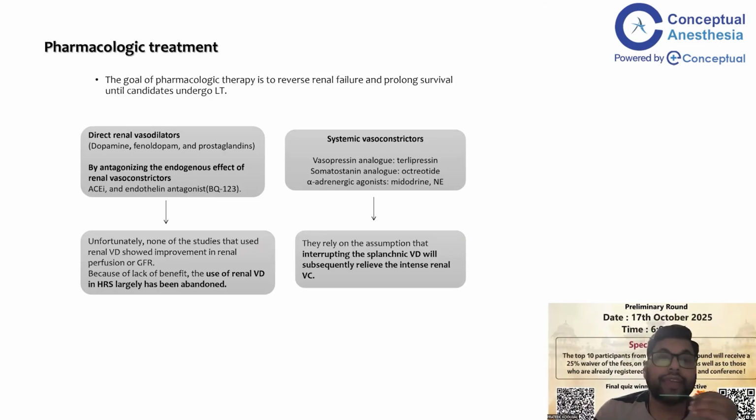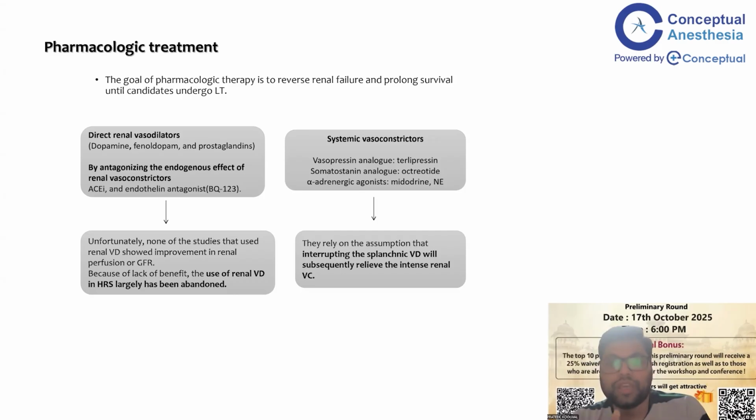Pharmacological treatments: you can give renal vasodilators by antagonizing the endogenous effect of renal vasoconstrictors. Unfortunately, this is not beneficial, and so this is abandoned. Systemic vasoconstrictors can be given, like terlipressin, somatostatin, and alpha-adrenergic agonists. This relies on the assumption that interrupting the splanchnic vasodilation will subsequently relieve the intense renal vasoconstriction.